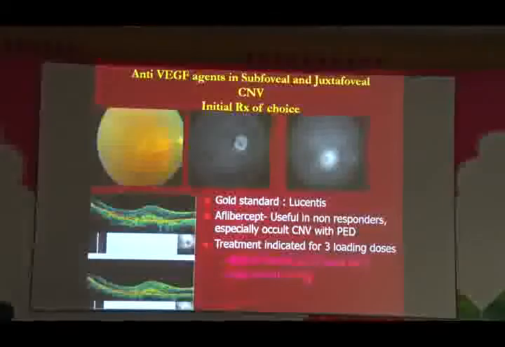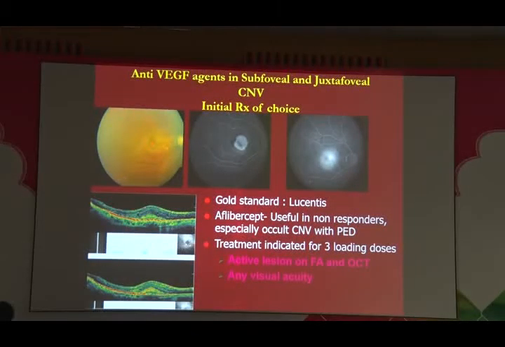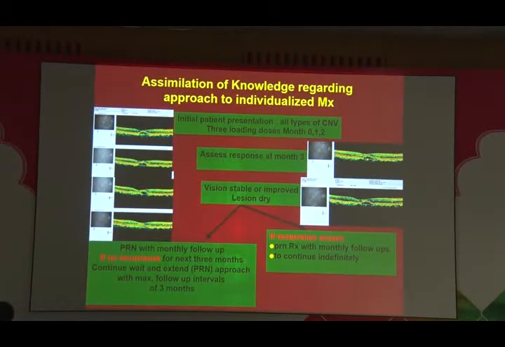However, if you have subfoveal or juxtafoveal CNVM, the treatment of choice is actually anti-VEGF agents, and the gold standard for that still remains Lucentis. A new drug, aflibercept, called Eylea also, is useful in non-responders, especially in occult CNV with PEDs. In all these patients, when you start anti-VEGF treatment, you must give at least 3 loading doses for patients who have an active lesion with any degree of visual acuity. Even a patient with counting fingers could improve to 6/18 or 6/12, so don't mess up with those.